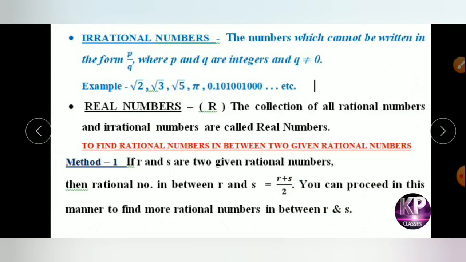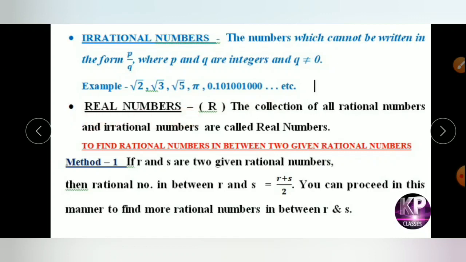Next, irrational numbers. Irrational numbers are the numbers which cannot be written in the form of p by q, where p and q are integers and q is not equal to 0. Examples of irrational numbers are root 2, root 3, root 5, root 7, etc., roots of prime numbers, and pi, and non-terminating, non-repeating numbers like 0.10100100010 and so on.